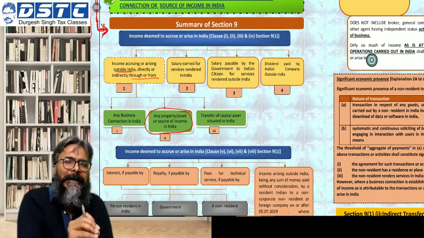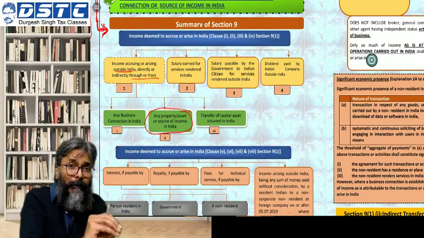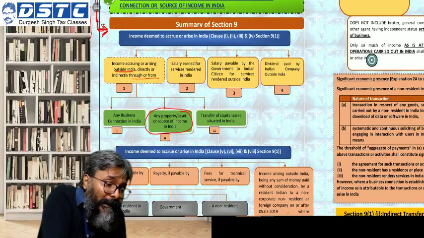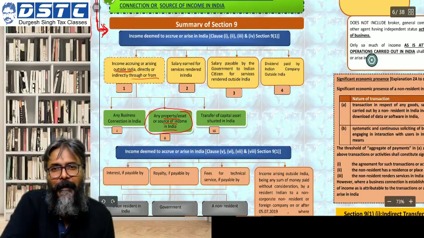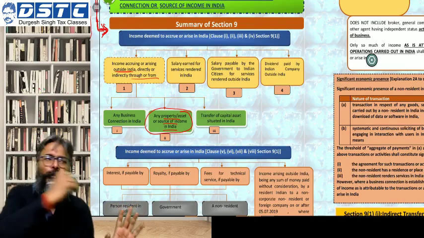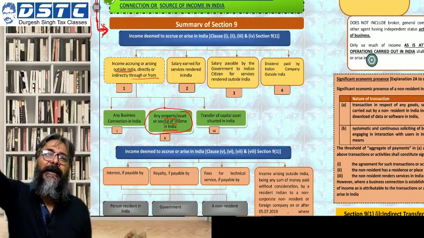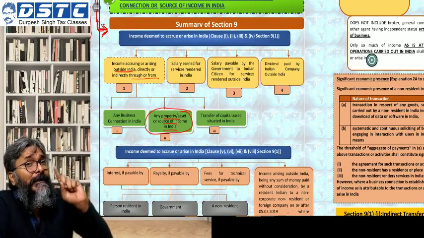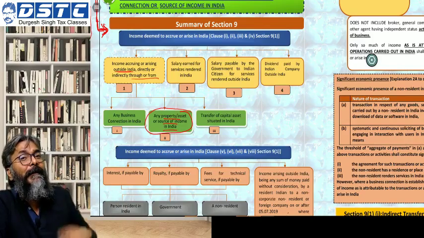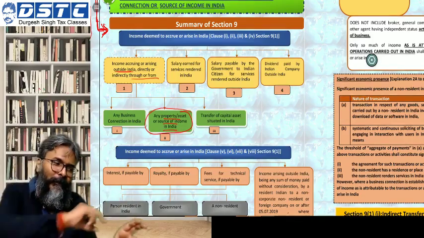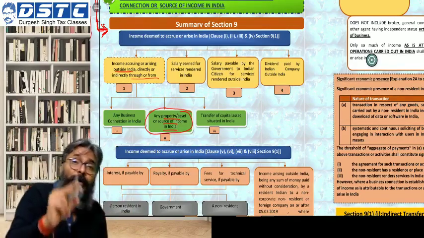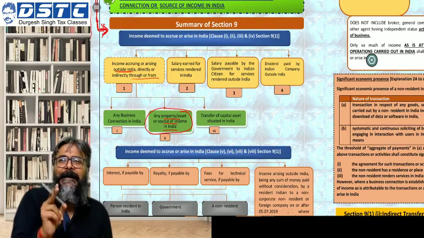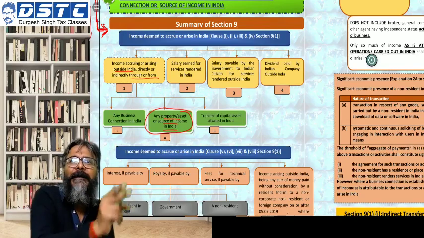We can easily say that this income to you is an income which has accrued in India. The reason being that the property or the asset was situated in India. So please don't do this hard work of receiving this particular income outside India. Still it will be taxable in India. Why will it be taxable in India? Because this income has accrued in India. So even though you are receiving it outside India, the fact that it has accrued in India means it will be taxable in India.